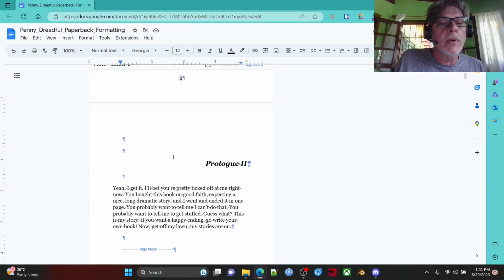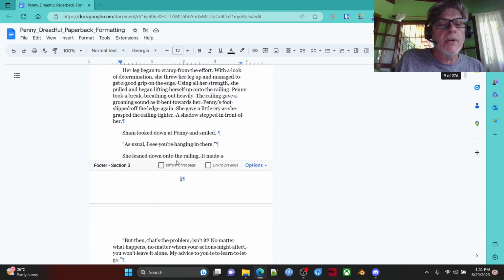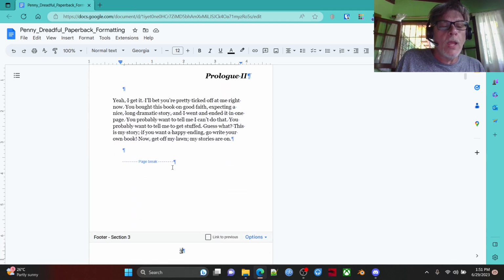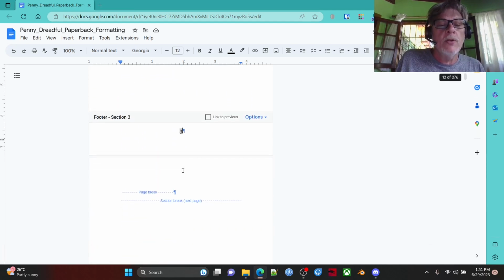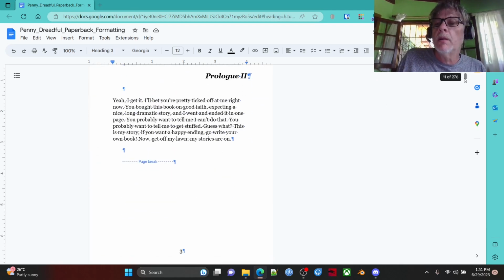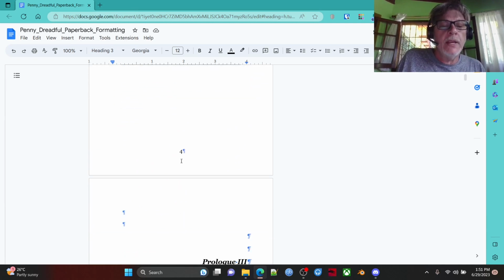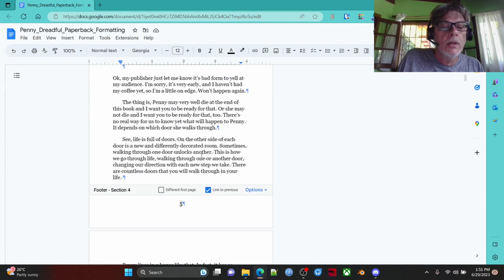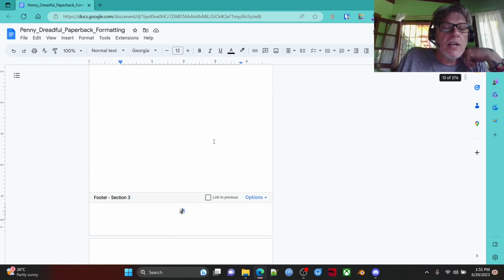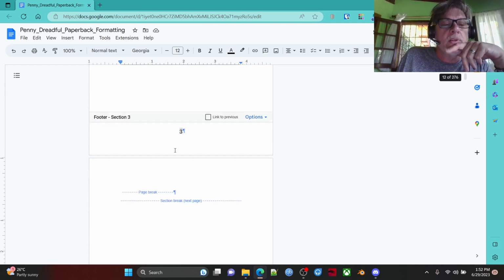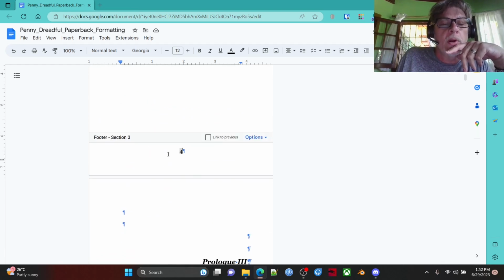I know it's a lot of extra work, but what are you going to do? Okay. Remember, section 3 ended our page numbering at 2. Then we continued on to page 3 for this prologue because this was on an odd page. Then we added a blank page. I know it sounds confusing. Let me see. That's 3. There we go. We created a new section. So page 3, section 3 rather, and that's also section 3. So we actually wanted this to be section 4, this blank page.